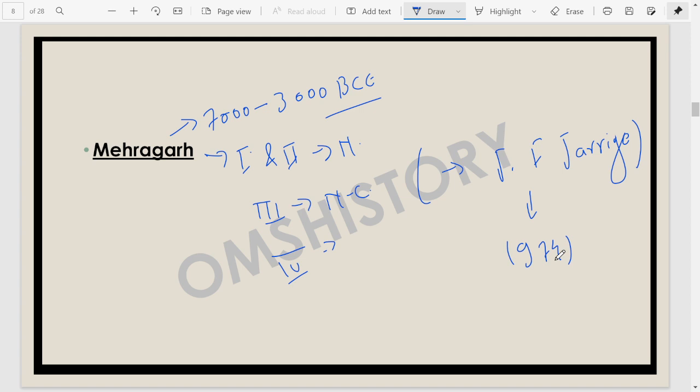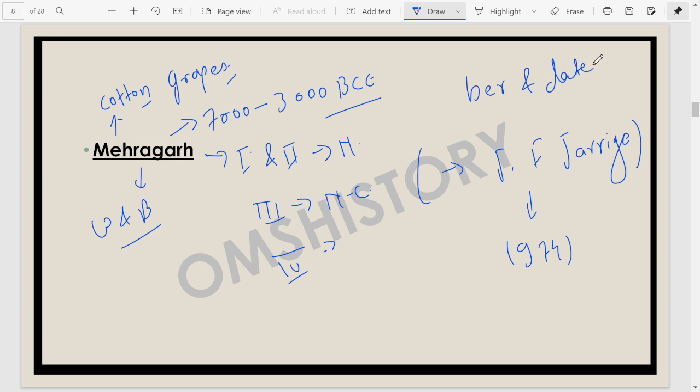In Mehergarh, we find the earliest evidence of agriculture, wheat and barley. They were produced here. Apart from that, in the second period, we start finding the crops being diversified. Even cotton cultivation has been found here at Mehergarh in the period second Neolithic level. We also find grapes produced here, and the seeds of ber and various dates from the Mehergarh site. Various kinds of bones of wild animals, and also the bones of domesticated animals, have been found here.